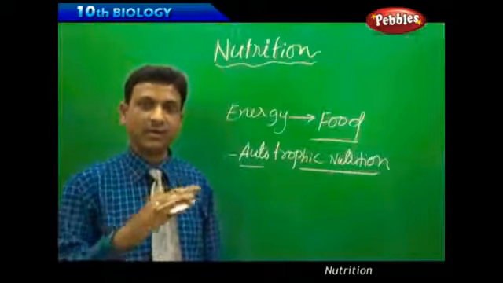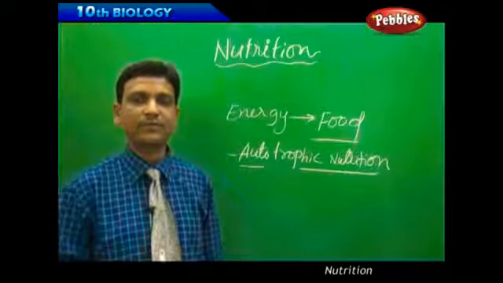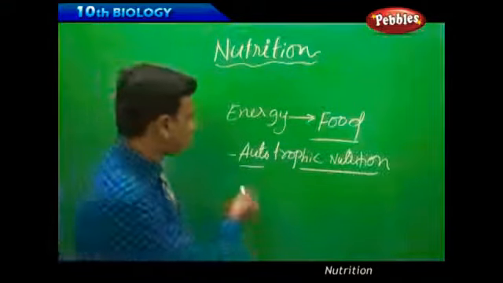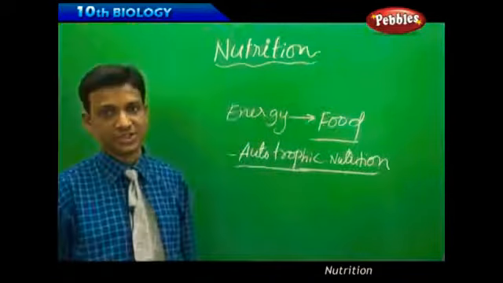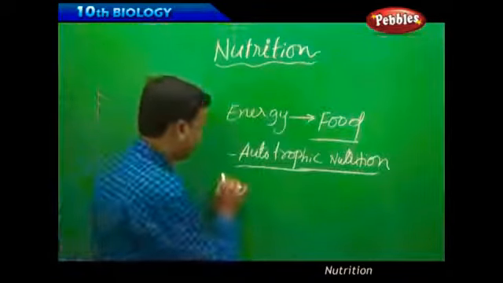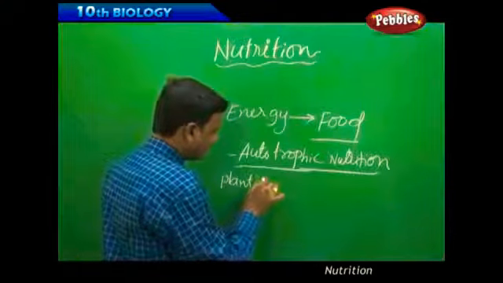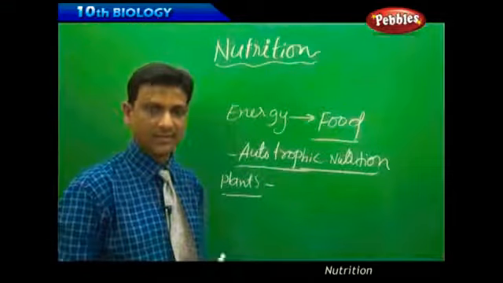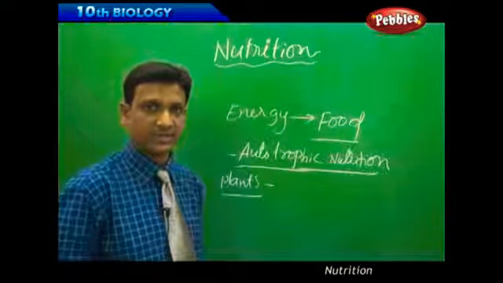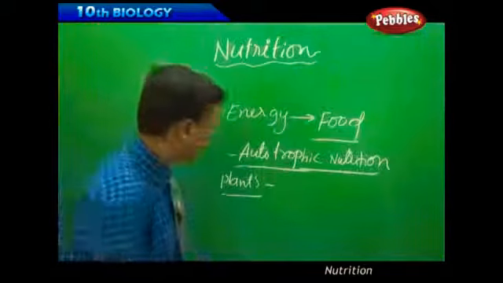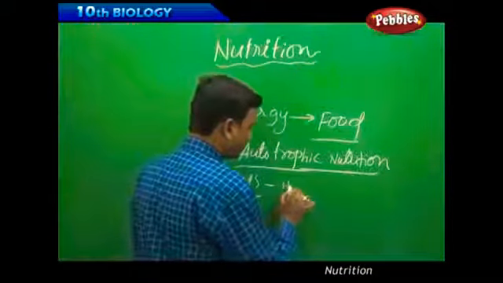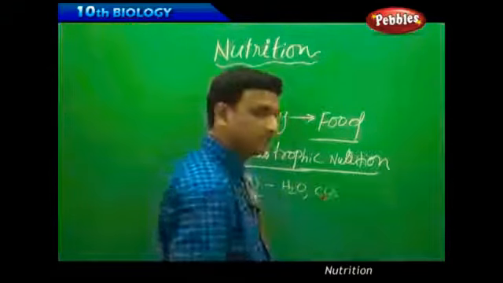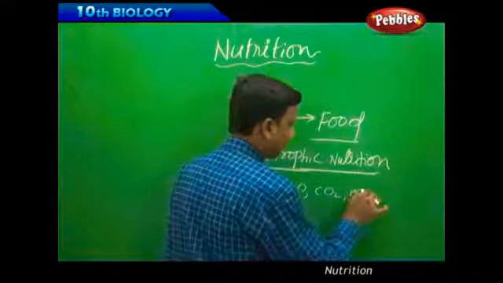But there are certain organisms which prepare their own food material by using simple substances. Such a mode of nutrition is called autotrophic nutrition. Here the example is plants. The plants use very simple inorganic materials in the environment, in nature, to make food molecules. What do they use? Plants use water, in chemical form H2O, and carbon dioxide, and along with that they may use certain minerals.